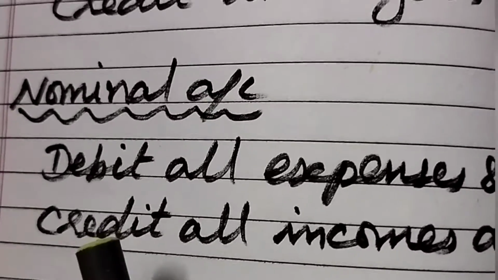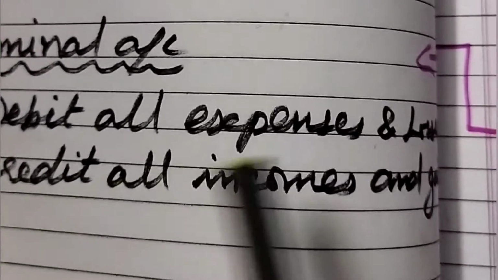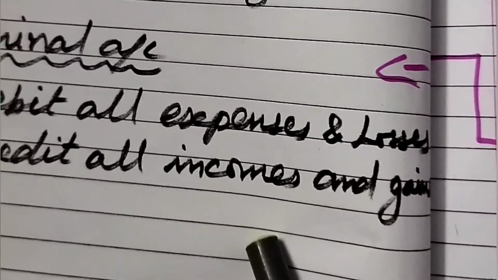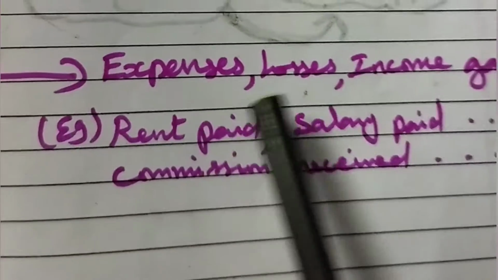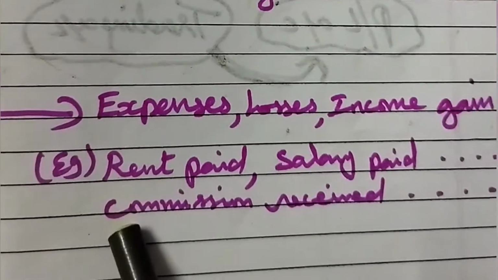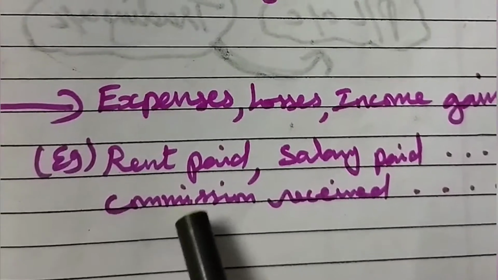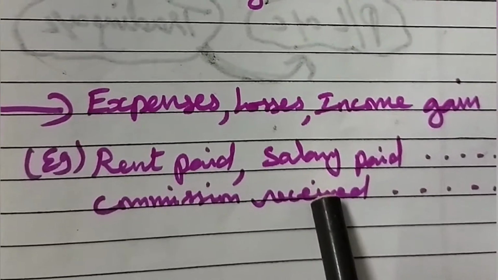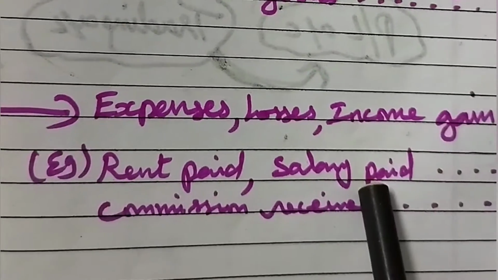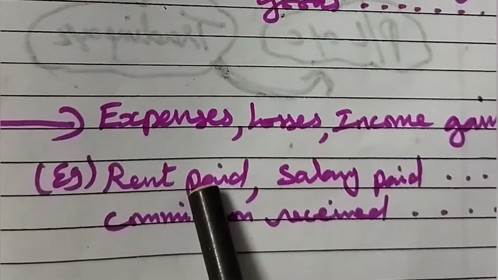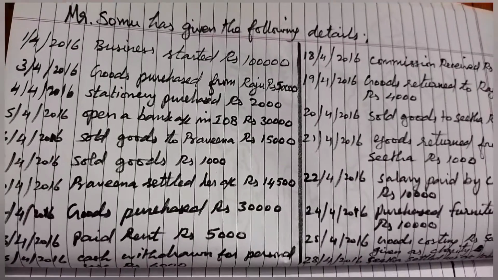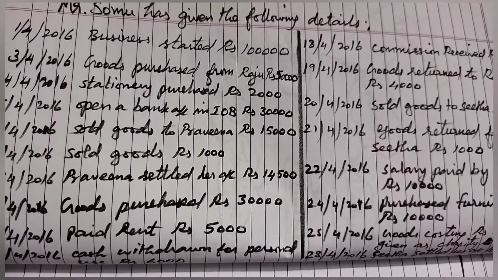Okay, then nominal account. For nominal account, all the expenses and losses should be debited. Then incomes and gains should be credited. Example, rent paid, salary paid, commission paid, electricity paid, so many expenses. Then incomes means commission received. Sometimes rent also we can receive. So whatever is received will come under nominal account. What expenses we paid for, that will come under nominal account. Okay. Now we can see how to prepare the journal entries.